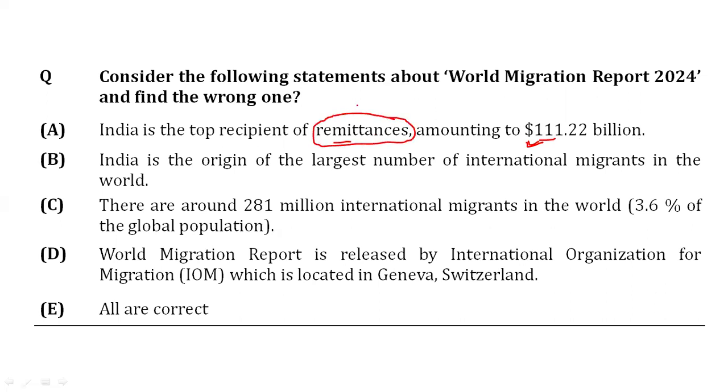Why? Because if someone is earning outside and sending money, this means that he or she must be sending it to relatives. So that money will be used for consumption, which means that consumption will increase in our economy. When the consumption increases, the demand also increases, demand for a product also increases.